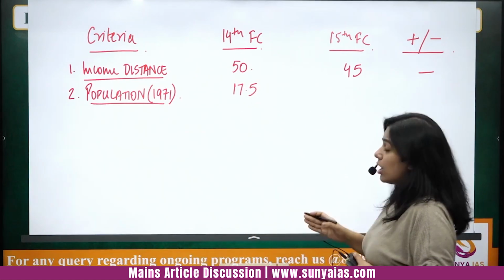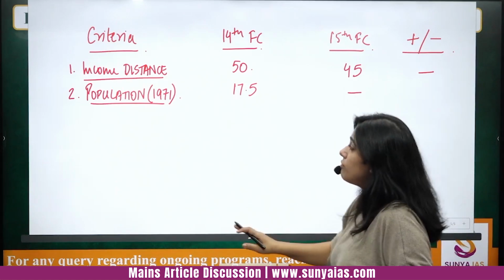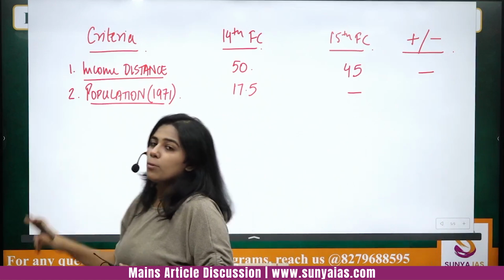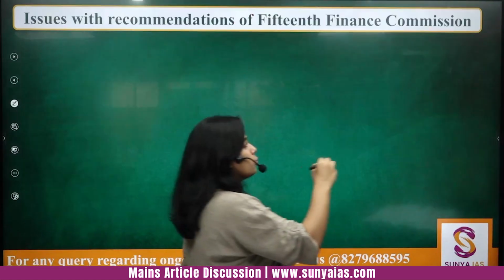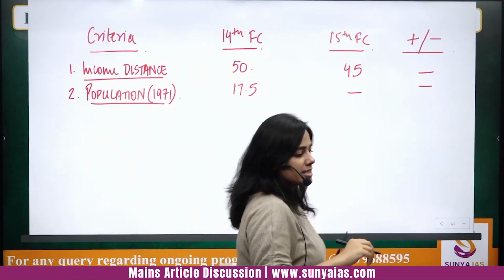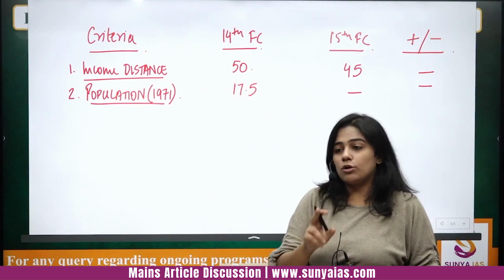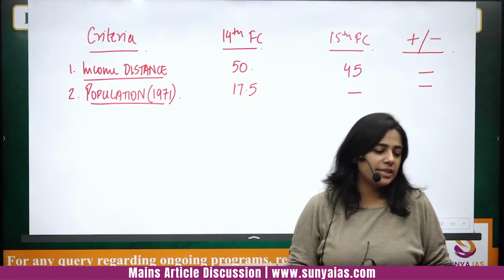But now this has been brought to 0. So there is no weightage given to 1971 population. The population has become too old. So here also the movement is in minus, and this is something for which there was a lot of debate from the South Indian states.